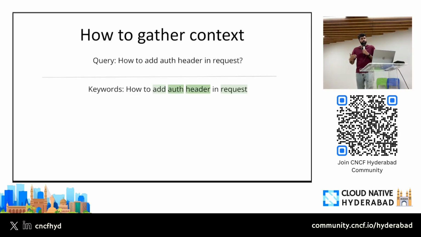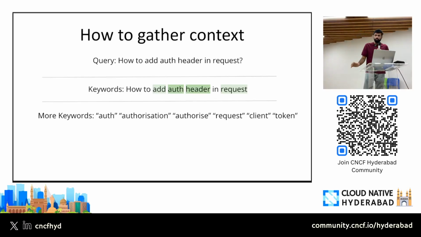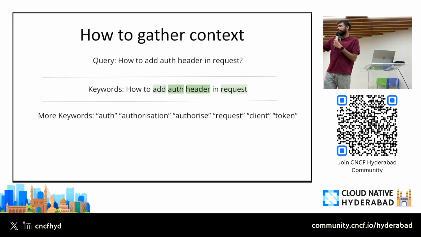The next thing that your coding agent will do is try to find similar keywords to those in the query, right? So for auth, it can have authorization or authorize. For request, you can have request, client, or token, or these sort of keywords, right? It's trying to expand the keywords that it wants to search.